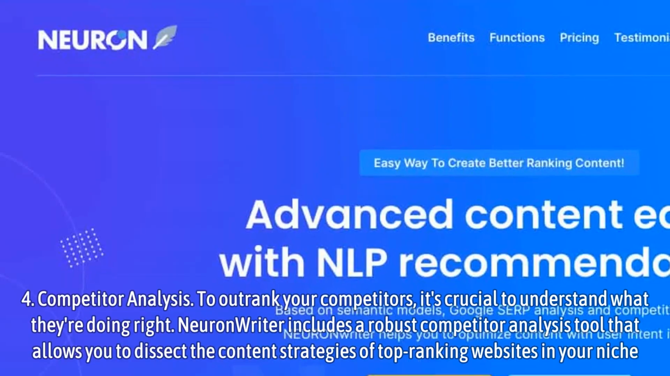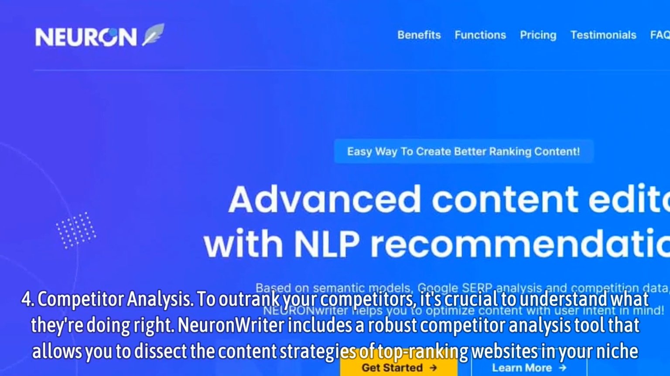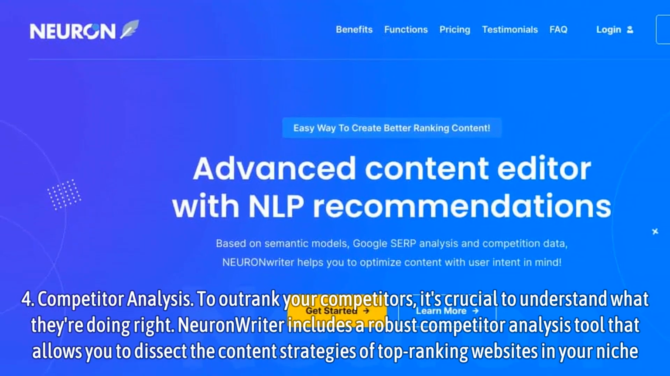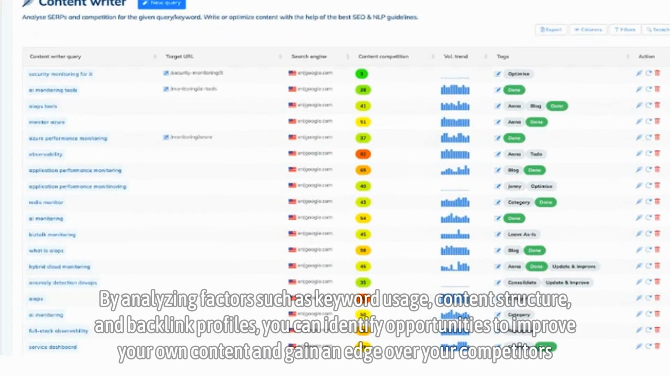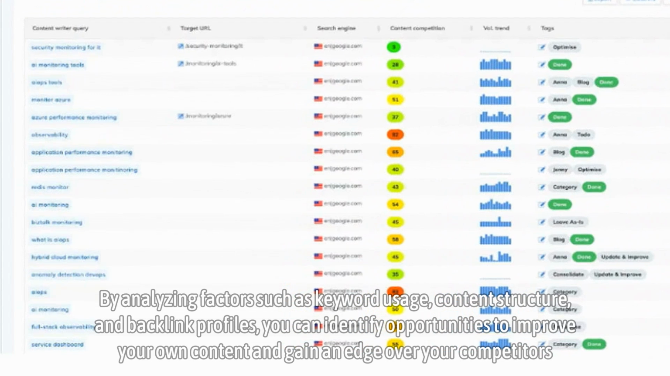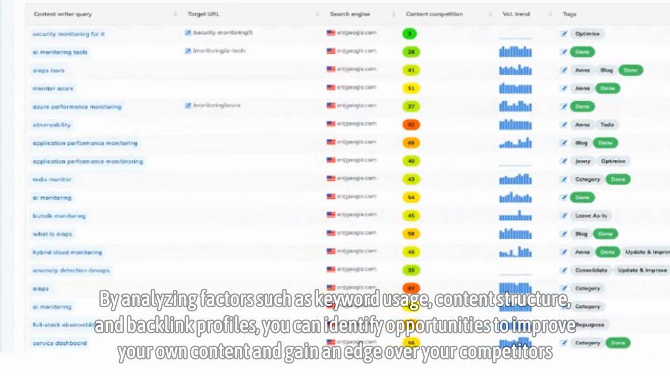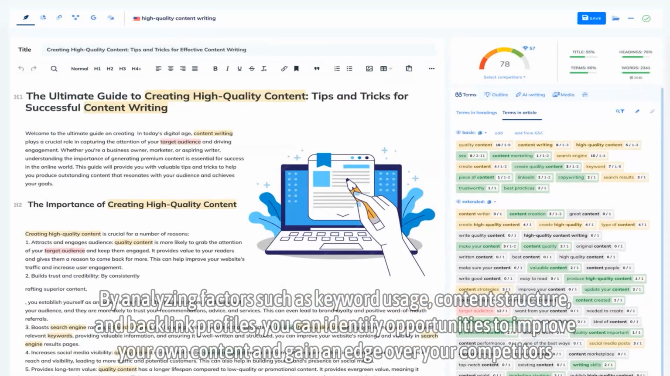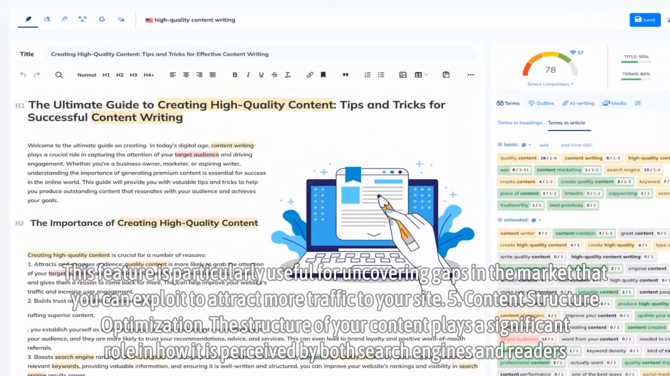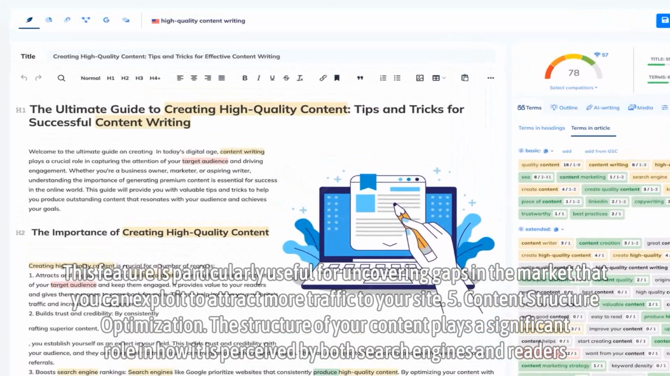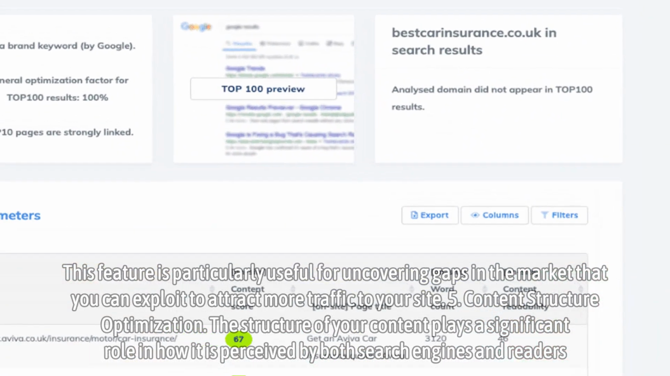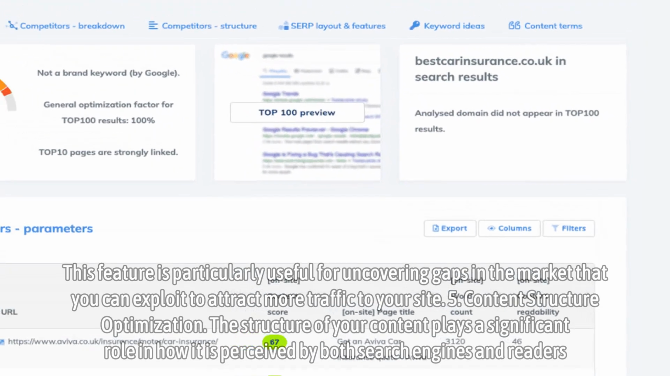4. Competitor analysis. To outrank your competitors, it's crucial to understand what they're doing right. NeuronWriter includes a robust competitor analysis tool that allows you to dissect the content strategies of top-ranking websites in your niche. By analyzing factors such as keyword usage, content structure, and backlink profiles, you can identify opportunities to improve your own content and gain an edge over your competitors. This feature is particularly useful for uncovering gaps in the market that you can exploit to attract more traffic to your site.